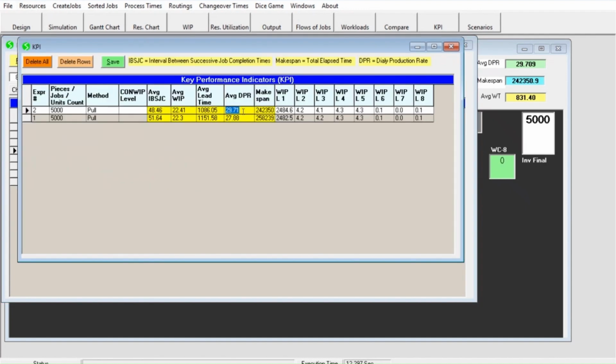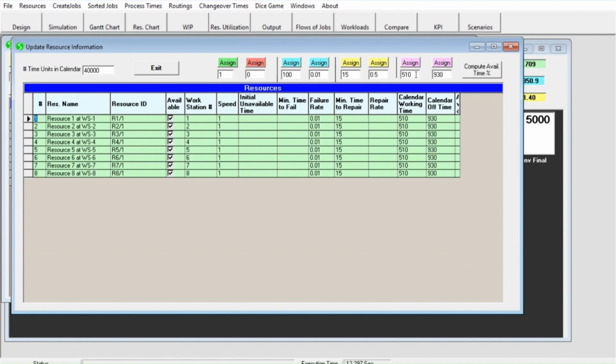The simulation output summary can be seen in the top row. Now, the daily production rate has increased to 29.71 due to 30 minutes of overtime. This rate is still less than the required rate. Let us now increase overtime by 60 minutes. That is, select available time as 570 and unavailable time as 870.